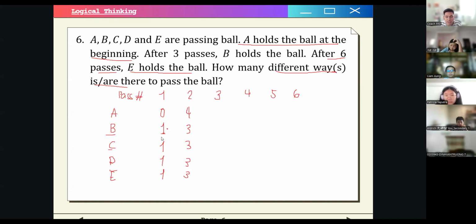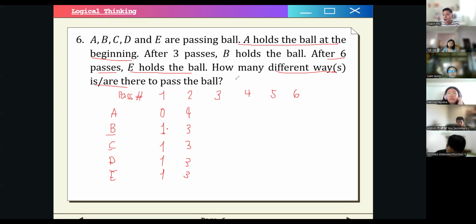So we just add the other people. Now for C, we will have 0 plus 1 plus 1 plus 1 again, no? We draw a kind of tree diagram. So that's 3. And then the same way for D, we will have 1 plus 1 plus 1 plus 0. Okay? So I hope that's clear.